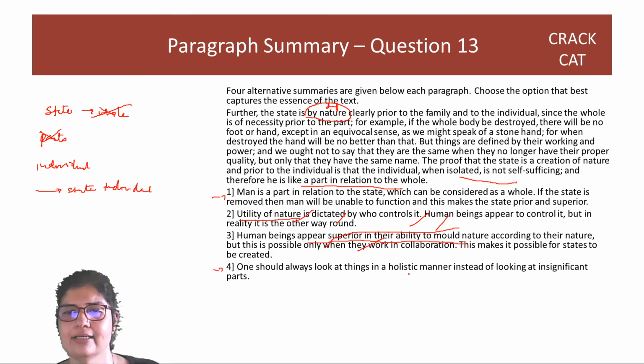One should always look at things in a holistic manner. Instead, this is not talking about how one should look. It is talking about how human beings are incomplete alone and the state comes before human beings. So man is a part in relation to the state which can be considered as a whole. If the state is removed, man will be unable to function and this makes the state prior and superior. So ये लिखा गया है. So this is extreme, I agree. Unable to function is extreme, but यहाँ लिखा गया है कि man is not self-sufficing. So unable to function works. So your answer is option 1. Right?